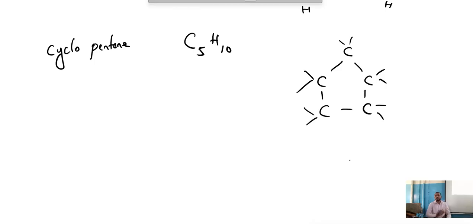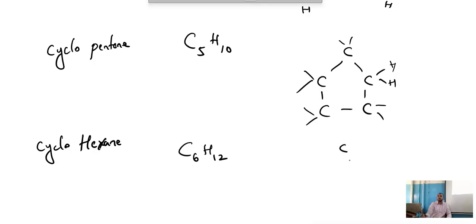You write H. You write surrounding HH like this. So C5H10. Cyclohexane. This has come in the exam. It has already appeared in the exam. Cyclohexane it has asked. C6H12.